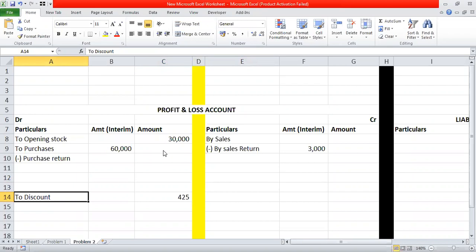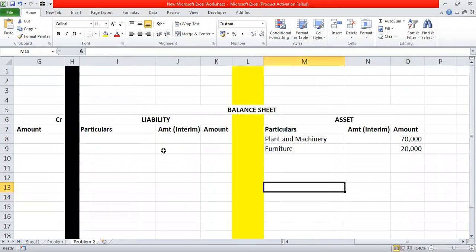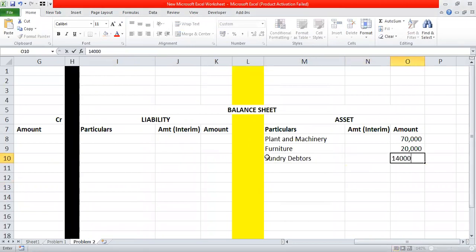Okay, now let's see the sundry debtors. Where do we write sundry debtors? Of course, on the asset side, 1,40,000. I'm writing it on the outer column, 1,40,000. Are you done with this? Yes, ma'am. Okay. Now we have salaries, P&L account debit.